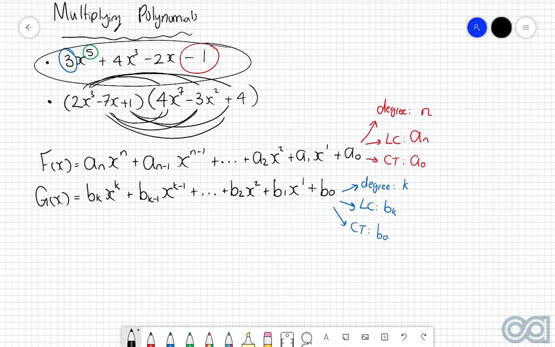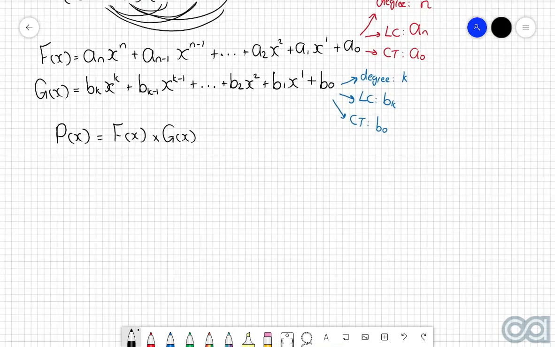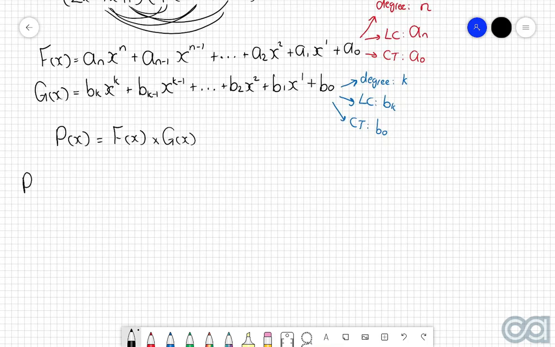And then what we're going to be concerned about is the polynomial that we're going to define as p of x, and we're saying that p of x is equal to f of x multiplied by g of x. So again, in this particular case, we're concerned about what happens when we multiply two different polynomials together. So then in an expanded way, what p of x is going to look like is this.